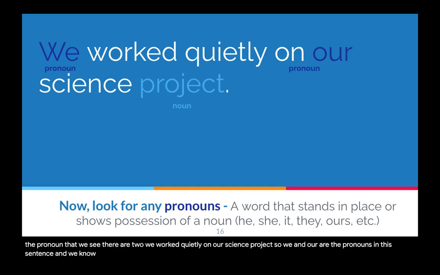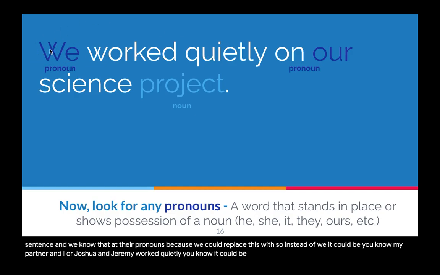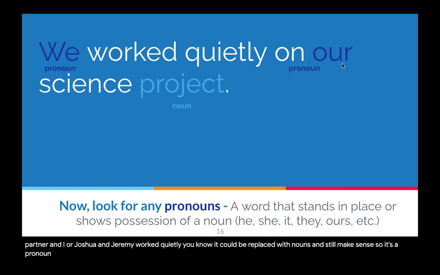And we know that they're pronouns because we could replace this with, so instead of we, it could be my partner and I, or Joshua and Jeremy worked quietly. It could be replaced with nouns and still make sense, so it's a pronoun. And then similarly, we worked quietly on our science project. That shows possession of that science project. It shows whose science project it is.